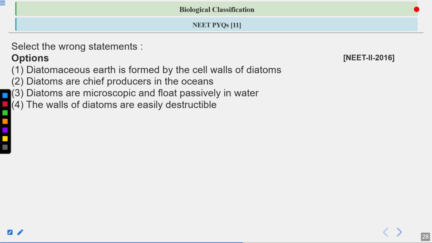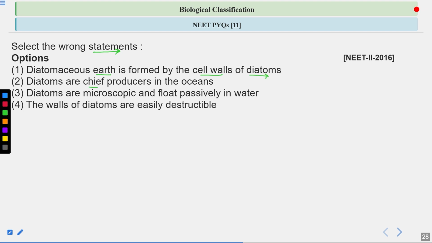Next question, you have to select the wrong statement. Again, you have to select the incorrect statement. You can get these types of questions where statements are given to you. You have to select whether the statement is correct or incorrect. What is the first statement? Diatomaceous earth is found in the cell walls of the diatoms. Is this statement true or false?